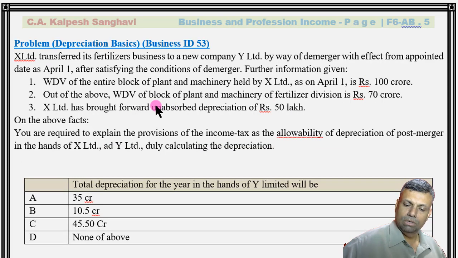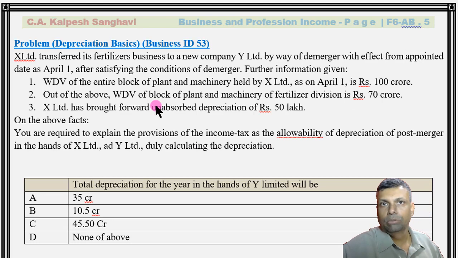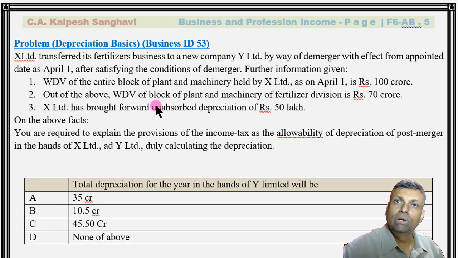Friends, it's a very simple transaction with respect to the demerger. The explanation 2A, 2B to section 43(6)(c), this is basically your WDV definition. Whenever this particular asset has been transferred in the scheme of the demerger, the WDV of the asset from the hands of the transferor company shall be reduced, and the same WDV shall be added in the hands of the transferee company, that is your resulting company.